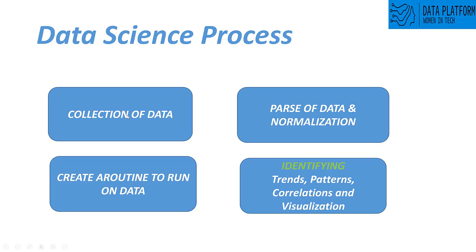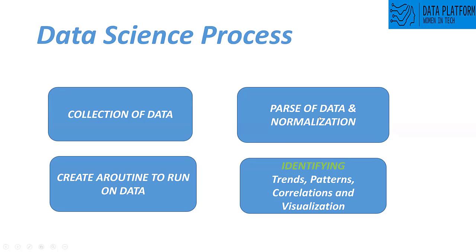Once you have the data ready, then you need to parse it and normalize it. In this phase, you cleanse your data: you remove missing data or replace it with a default value. You remove duplicate rows or records from your data set. You only select the features which are directly related to your problem, so that's feature selection, and you do basic transformation so your data can be meaningful. That comes into part two, which is parsing of data and normalization.